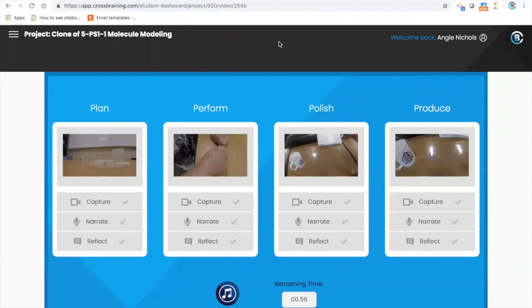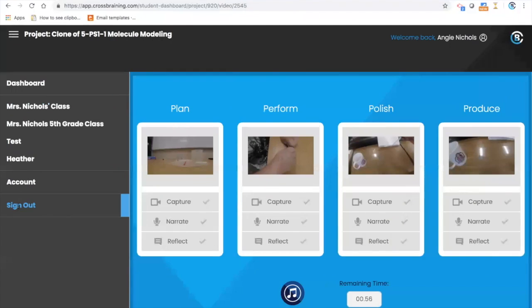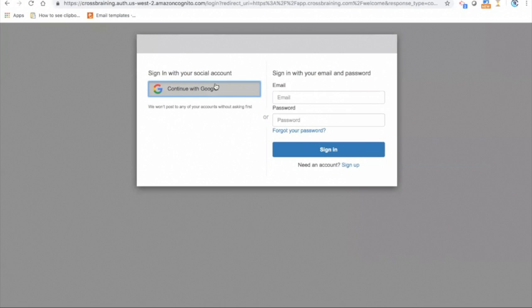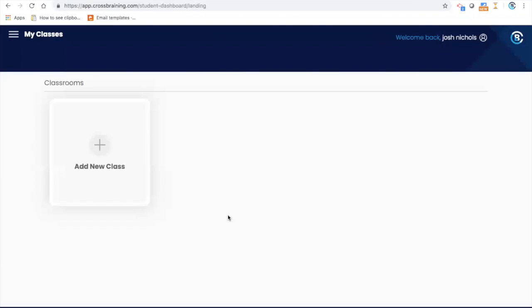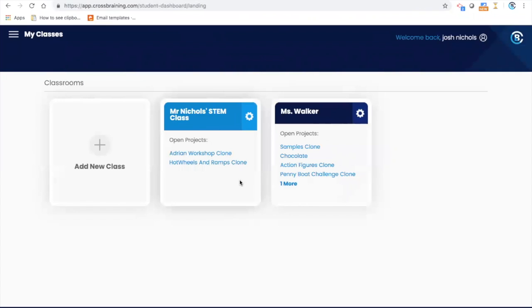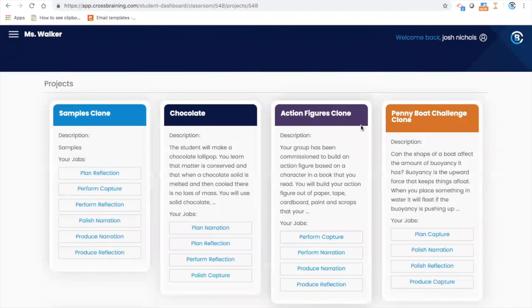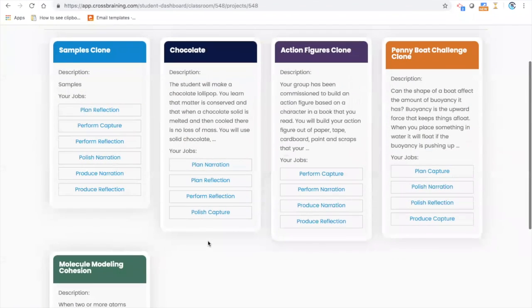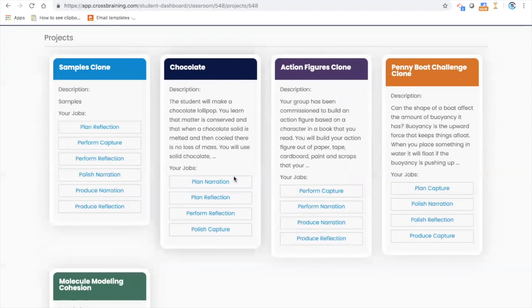And in the end, what ultimately is going to happen, and I'm going to sign in as a student now, is the hope for your classroom would be that this is a student in Mrs. Walker's class, and I have all of these in my portfolio. They go home that night, and they can get on their phone and sign into CrossBraining right on their phone or on a laptop or whatever device they have at home, and they can pull up these videos and show their parents.